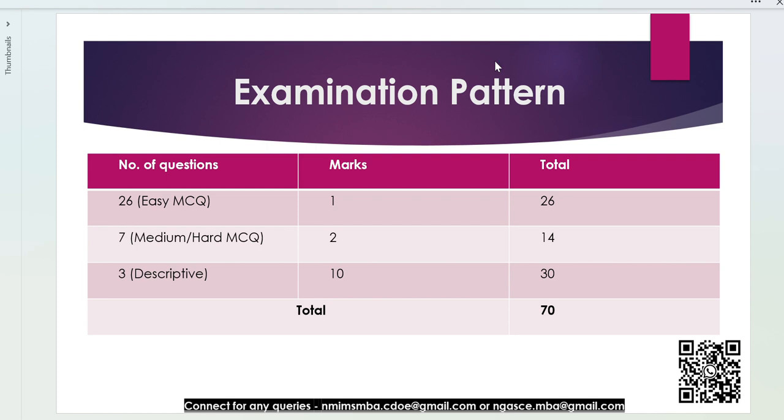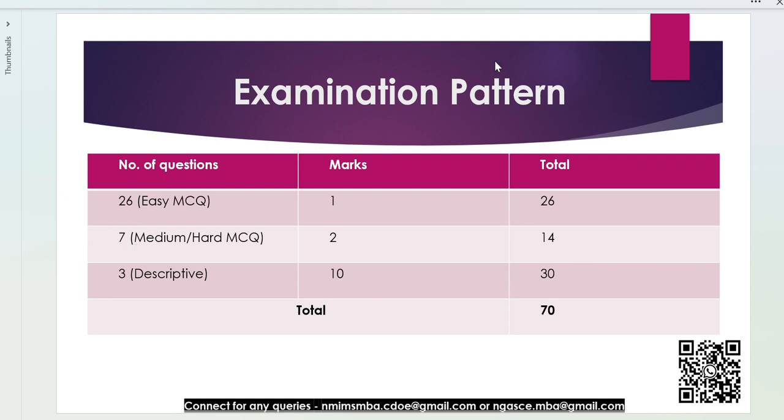Now next we are coming to the examination pattern. It's categorized into three types of questions. The first one is the very easy MCQ questions, which are 26 in number, 1 mark for each question, so the total will be 26 marks. Then second is the 7 medium and hard MCQs of 2 marks each, and the total will be 14 marks.